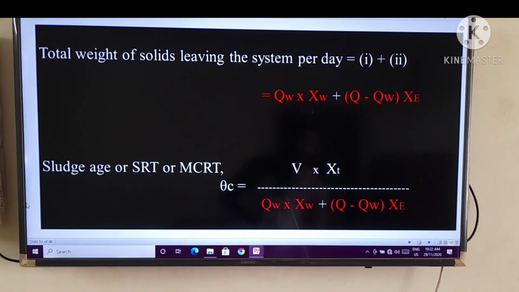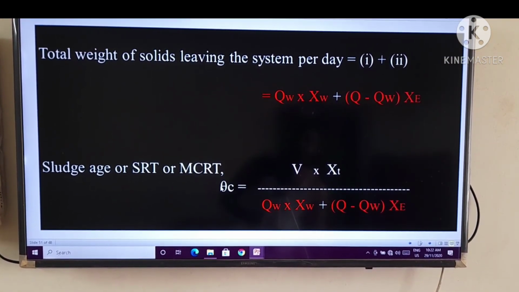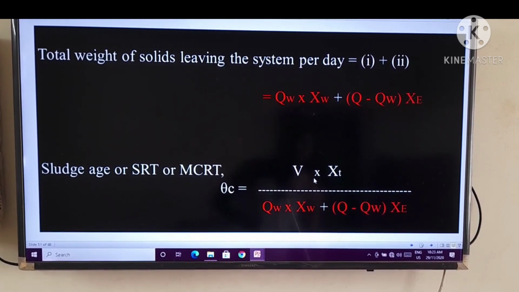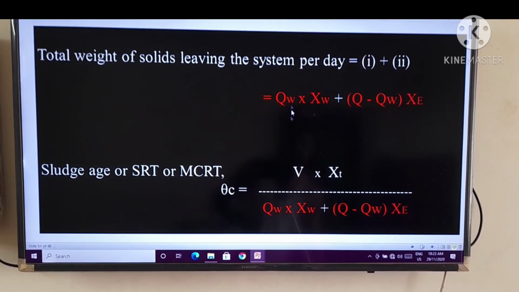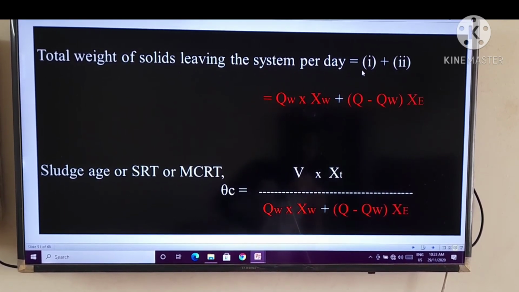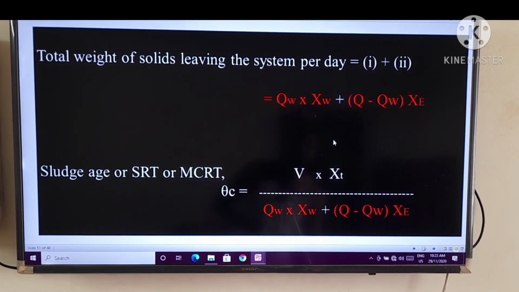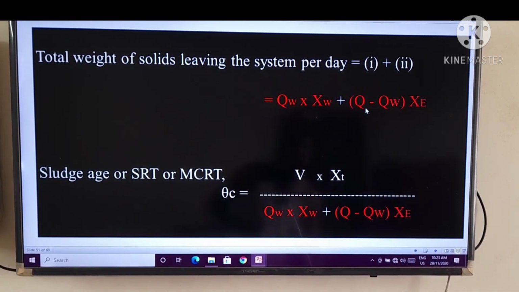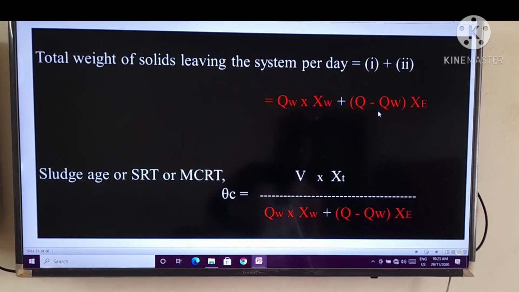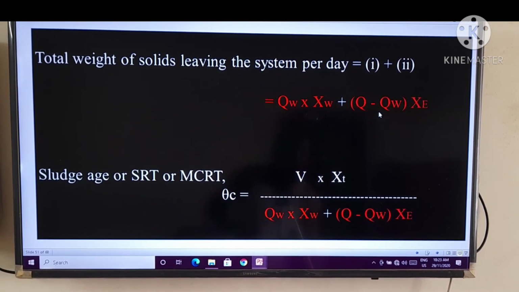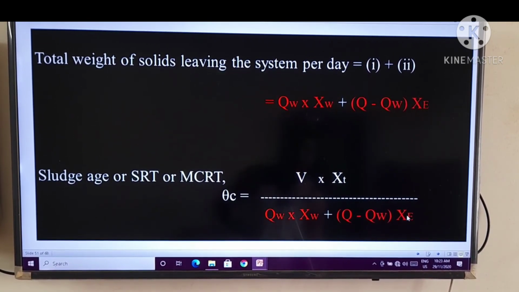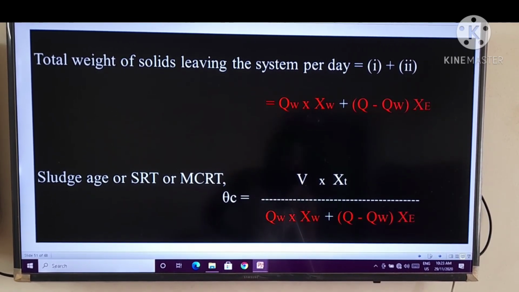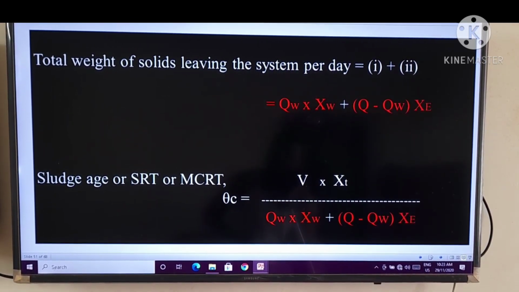That's why the sludge age or SRT or MCRT, theta C, is equal to V, that is volume, into Xt divided by the total weight of solids leaving the system per day, that is 1 plus 2: Qw × Xw + (Q − Qw) × Xe, where Xe is the effluent concentration. It gives you the sludge age or SRT or MCRT.